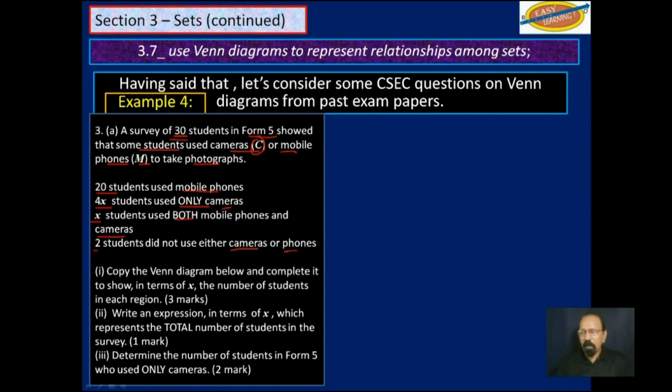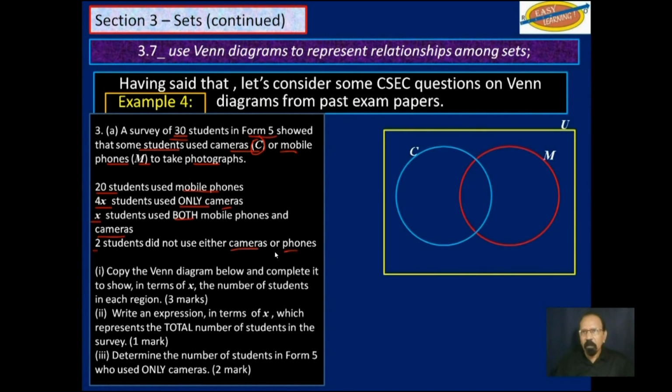Okay, let's look at the diagram that you were given. So this is what you were given. This information here and that outline of a Venn diagram. Nothing filled in. You were to copy the Venn diagram and complete it to show in terms of X the number of students in each region for 3 marks.